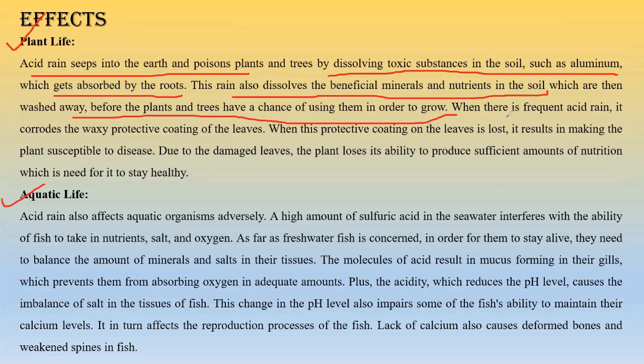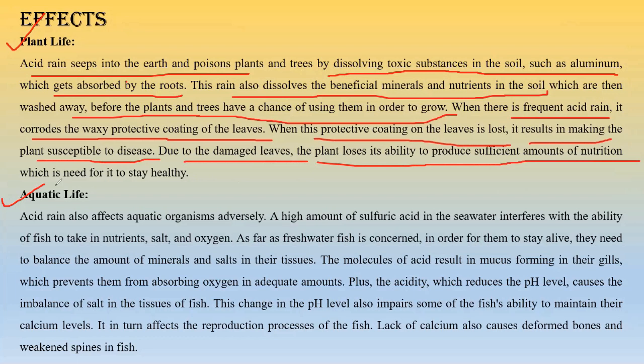Now when there is frequent acid rain, it corrodes the waxy protective coating of leaves. This is what I was talking about: if the leaves are destroyed, then there is no photosynthesis, there will be damage to the plants, disease in the plants, and the plants will eventually die. When the protective coating of the leaves is lost, it makes the plant susceptible to disease, so disease can attack easily. Due to damaged leaves, plants lose the ability to produce the sufficient nutrition needed for a healthy state. This is nothing but photosynthesis. The plant is unable to do photosynthesis, and hence its survival is a question.